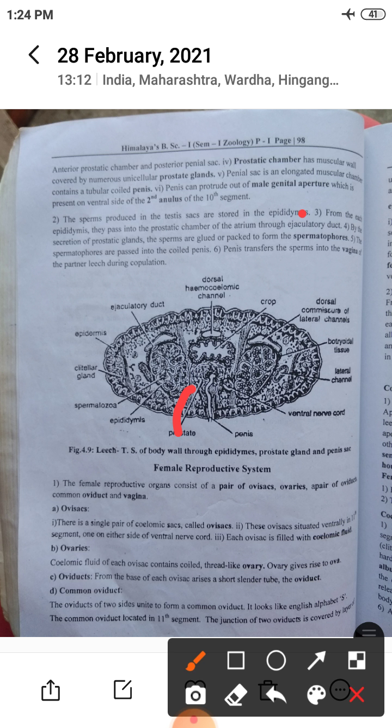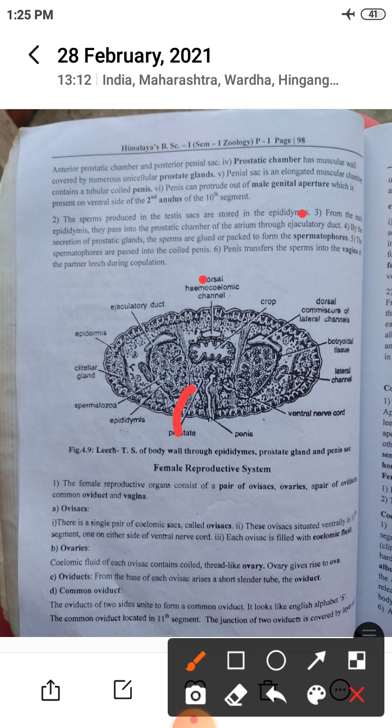The prostatic glands secrete materials that help the sperms, which are glued or packed to form spermatophores. The spermatophores pass into the coiled penis. At the time of copulation, the penis transfers the sperms into the vagina of the partner leech.